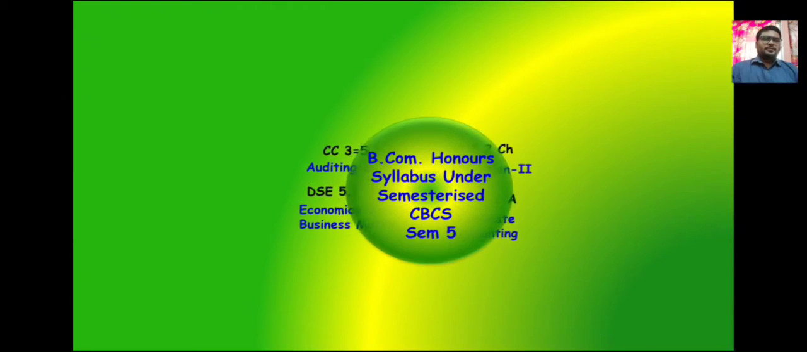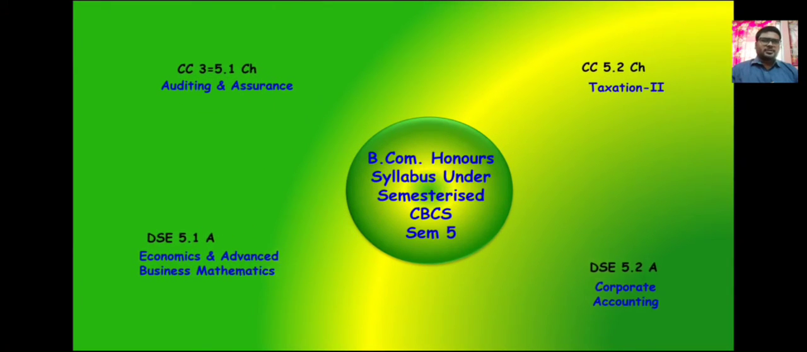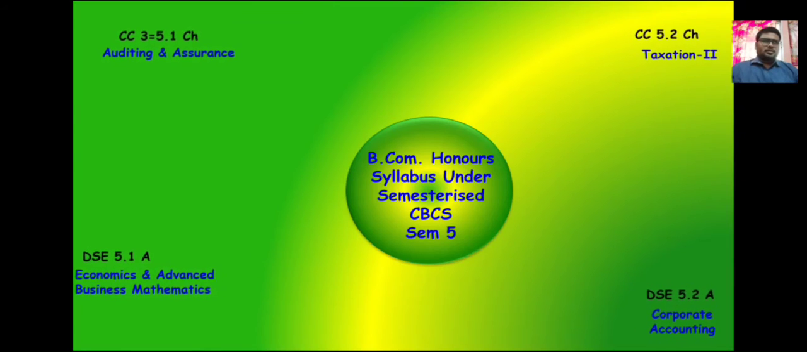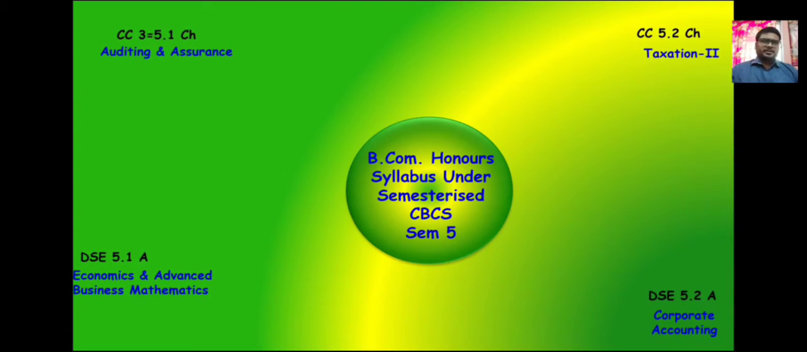Today I am going to discuss the syllabus structure and paper pattern for your semester 5 exams. Semester 5 comprises 4 papers: CC 5.1 CH, that is auditing and assurance; DSE 5.1A, that is economics and advanced business mathematics; CC 5.2 CH taxation, and DSE 5.2A corporate accounting. All papers are descriptive in nature, none is MCQ.